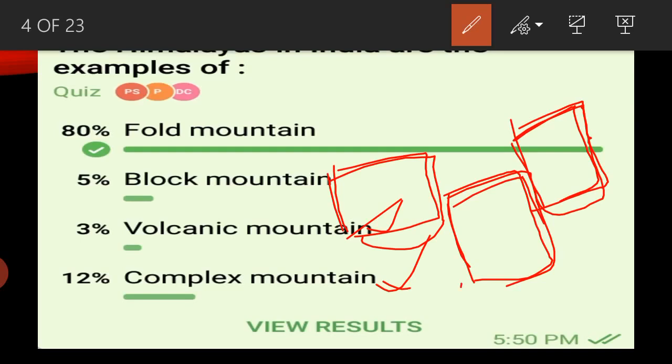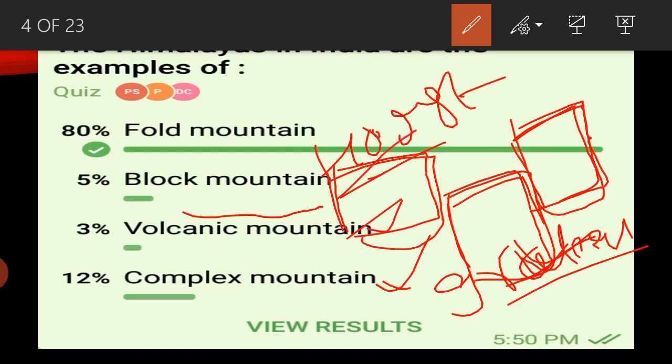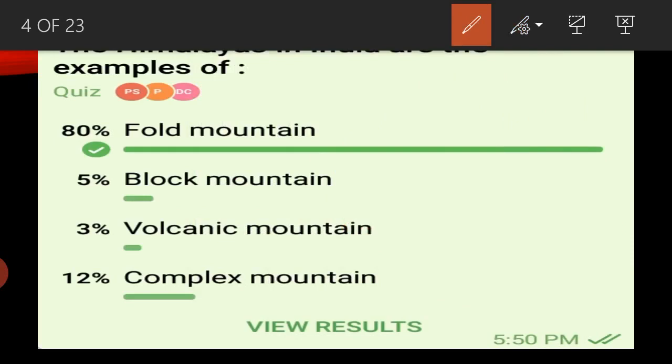Then this is called a graben, which we already know. This is called a horst. We also call block mountains horst mountains. Horst, HORST, is a hill or mountain, and we consider the graben like a valley. So this is the block mountain concept, and our Himalayas were not formed by this concept.